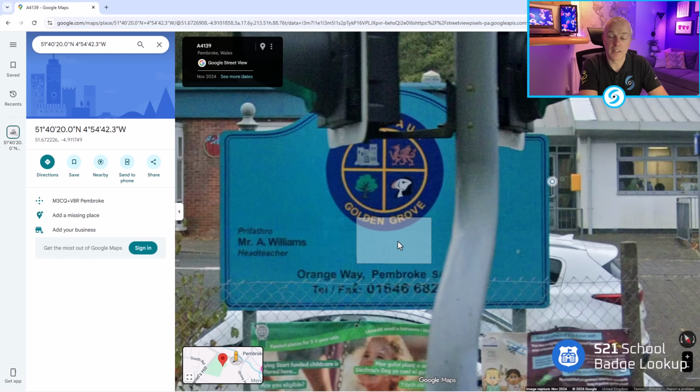Obviously, bear in mind that these things will change, but Google normally captures streets every couple of years and it's refreshed. So again, just a very quick way of verifying from that school logo, from a school badge, the location of where it's from. And also quite nice with Google Street Maps is we can get a bit of a feel for what the school background looks like, what the buildings look like, just in case they feature within our investigation.